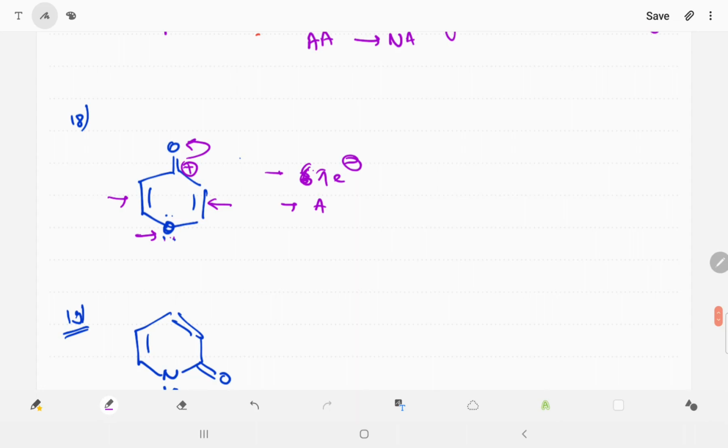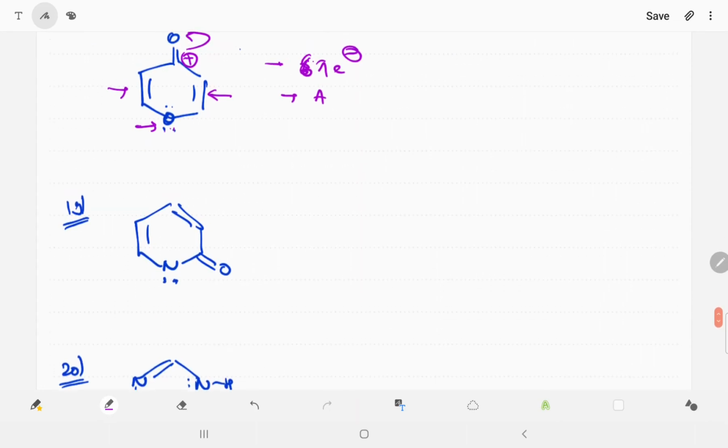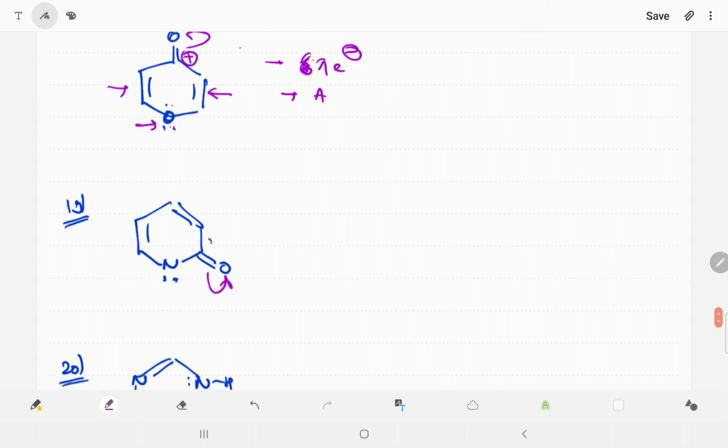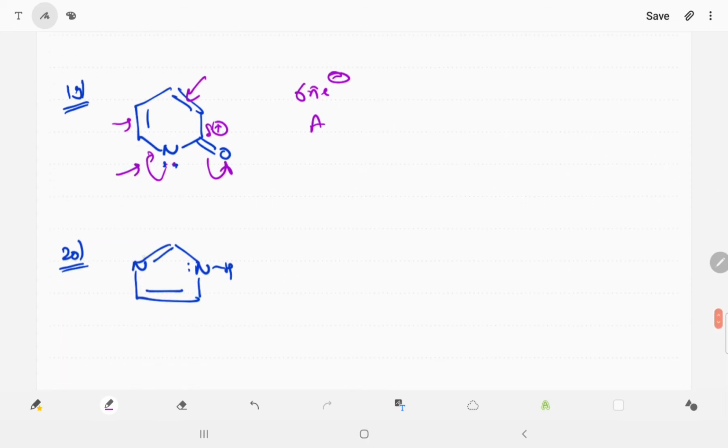Now in question number 19, this is withdrawing the electron, so this carbon has a delta positive charge, and this is a lone pair in resonance. Okay, so it is not localized; a localized lone pair we cannot count, but a delocalized one we can count. So 2 pi, 2 pi, and 2 pi, 6 pi electrons means aromatic.